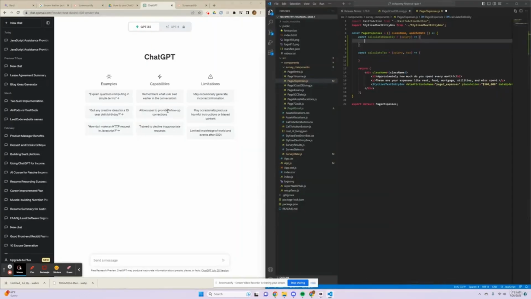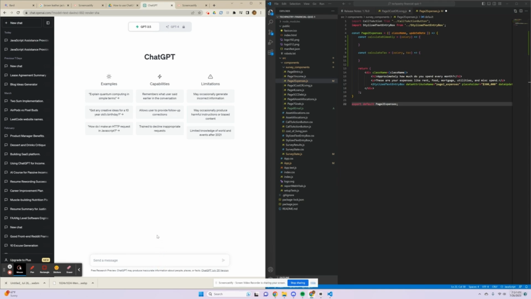Now we're going to show the coding capabilities of ChatGPT by using it to help us complete this file. And this file is a file in a larger web app that is a financial calculator. So we're going to finish this code, which is created in JavaScript initially using ChatGPT. And if you aren't on this page, you can go to chat.openai.com to reach this page. Once you're logged in, you should be greeted with a screen that looks like this.